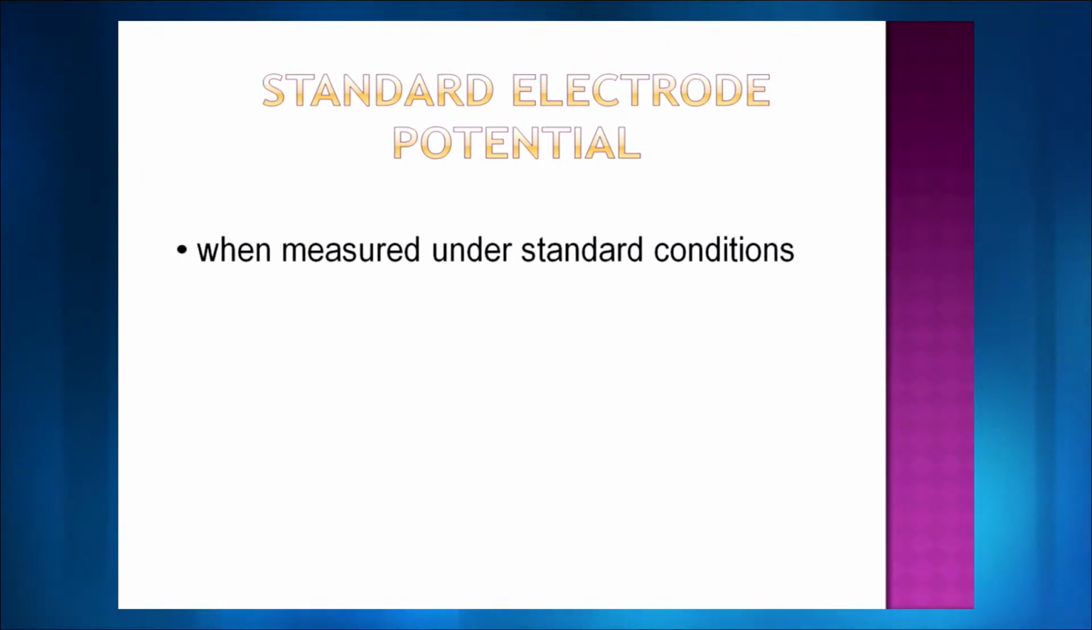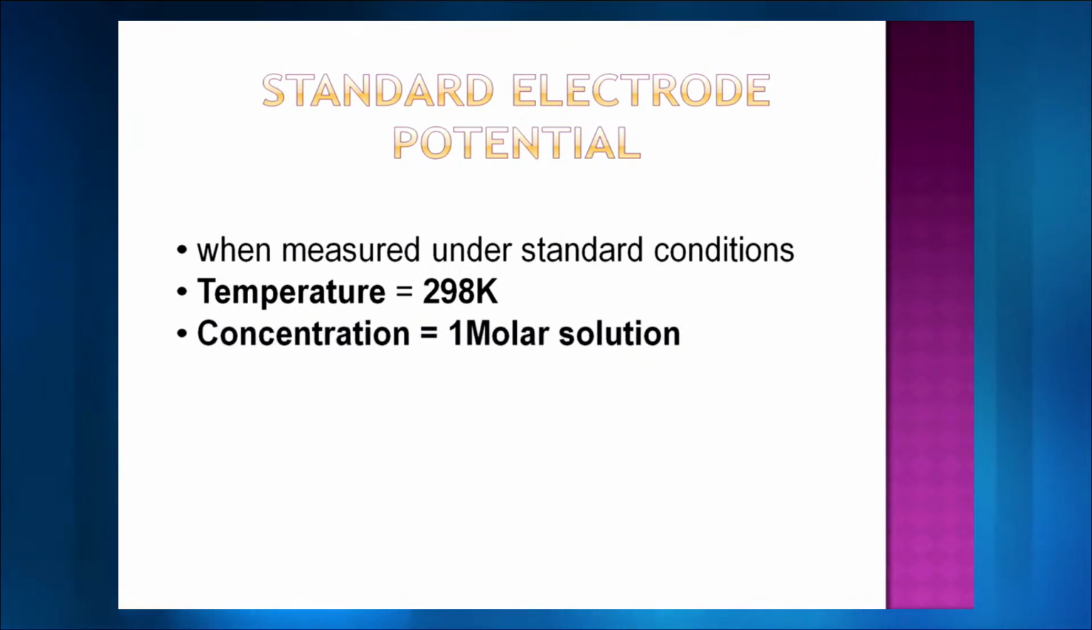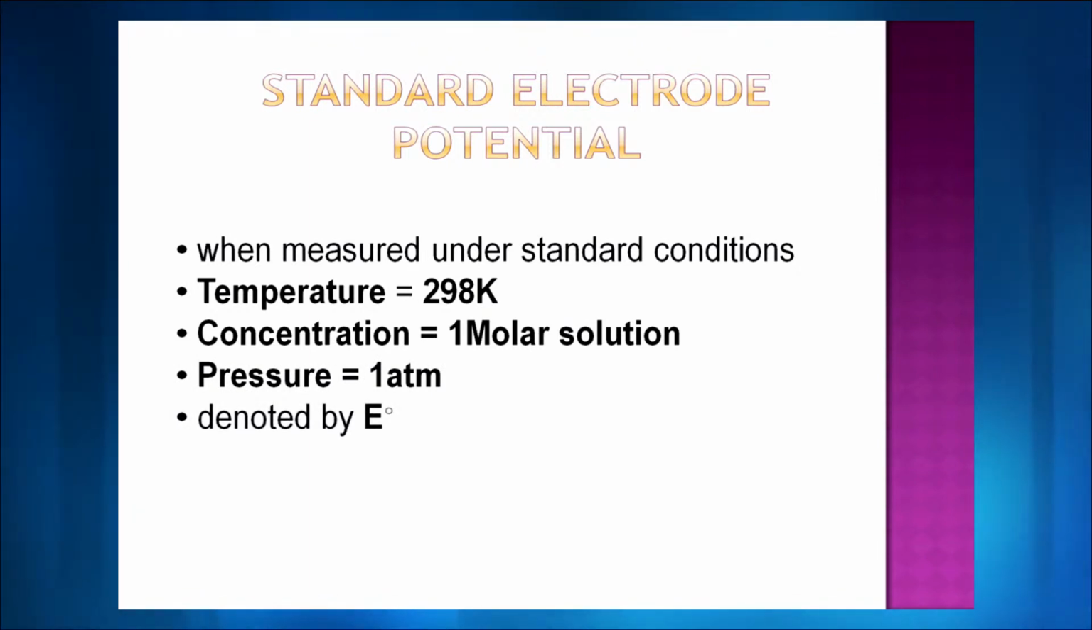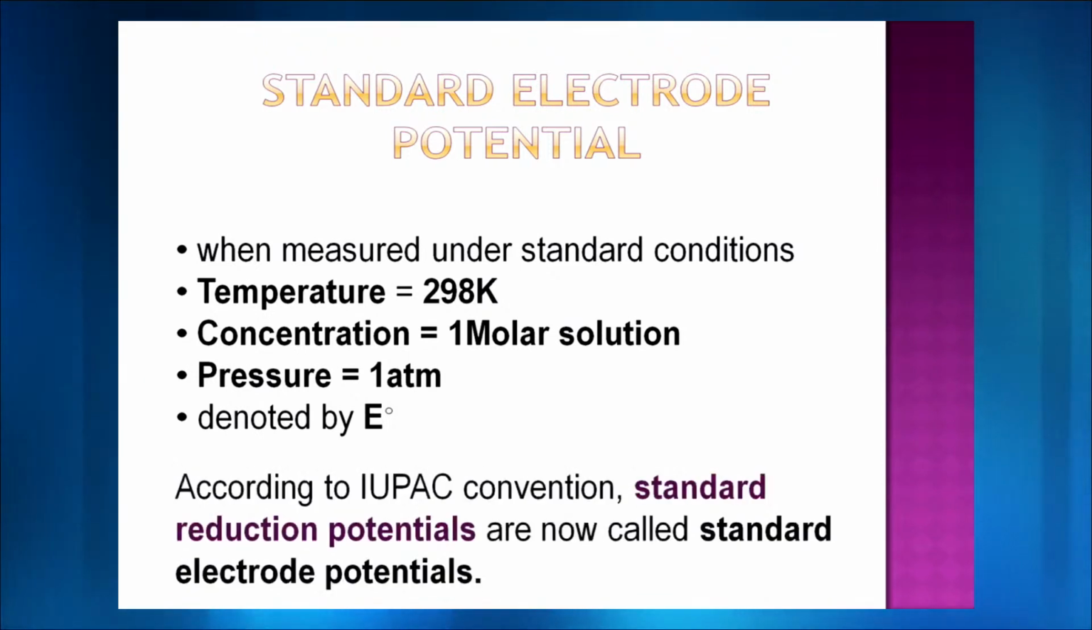Now, whenever the electrode potential is measured under standard temperature and pressure conditions, which probably as a science student you have heard a lot of times, and in short we call it STP. So under standard conditions, the electrode potential is known as standard electrode potential. For this, the temperature should be 298 Kelvin and the concentration should be 1 molar solution. The pressure of course has to be 1 atm, and if all these 3 conditions are followed, we get E naught, which is the symbol for standard electrode potential.